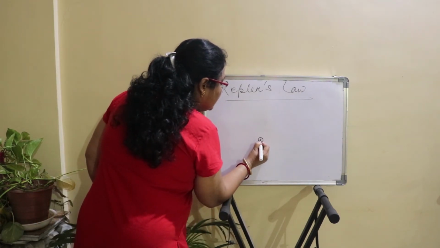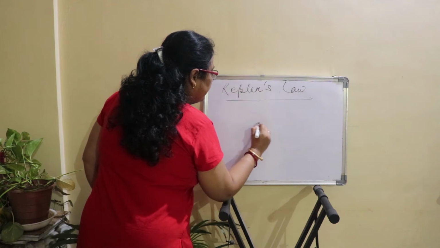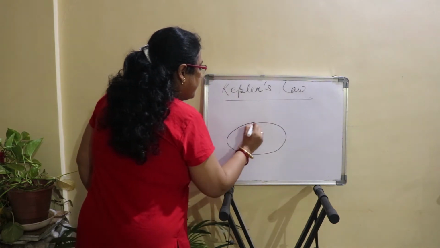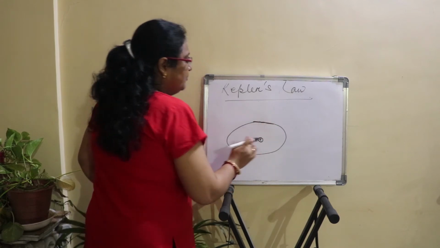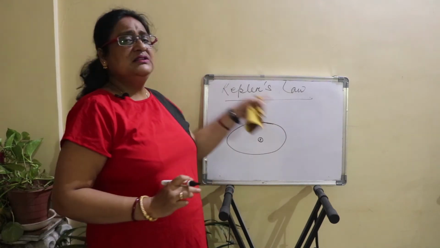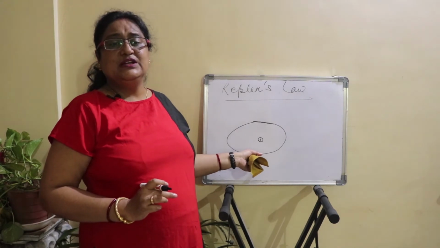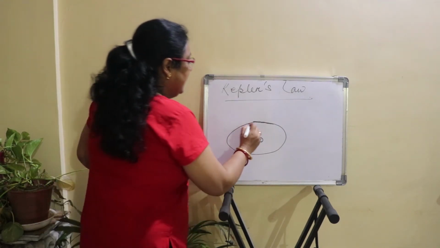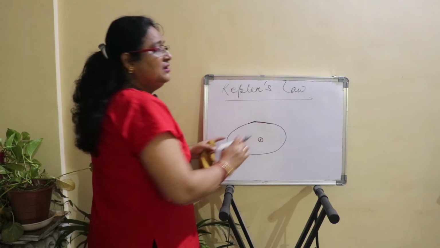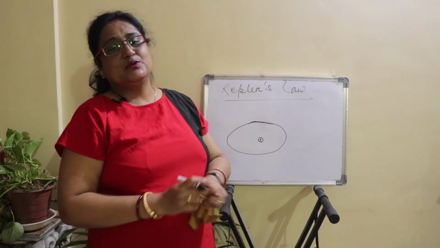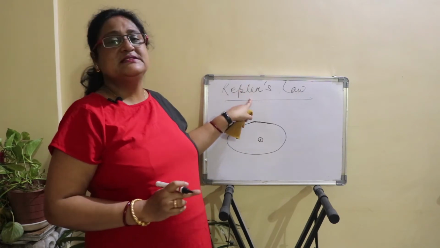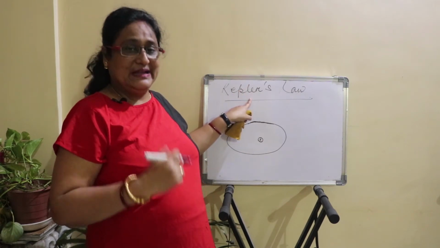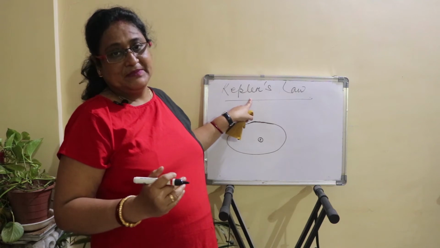Suppose this is the sun. They are moving around the sun in an elliptical path, not in a perfect circular path. This was the first law given by Kepler.